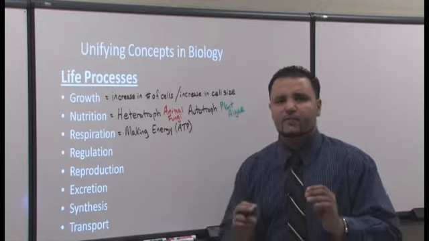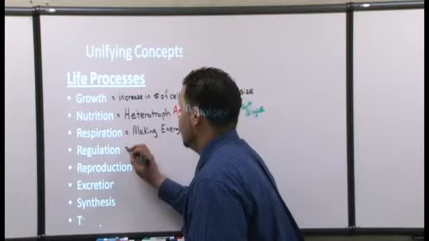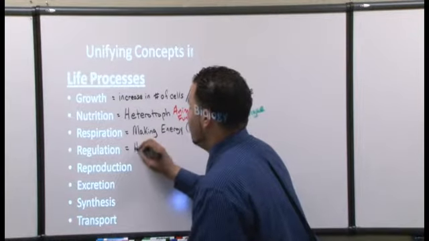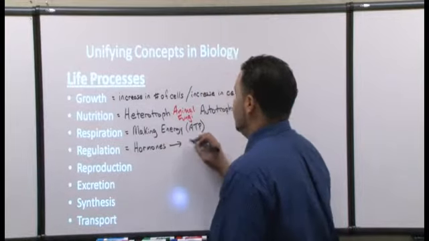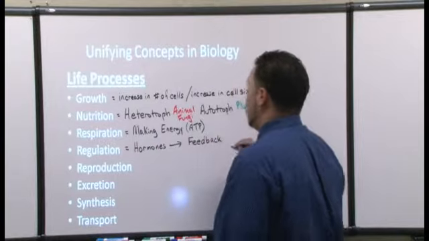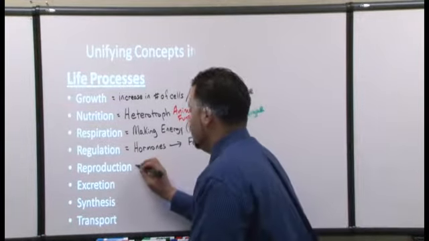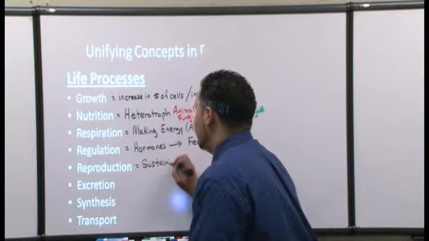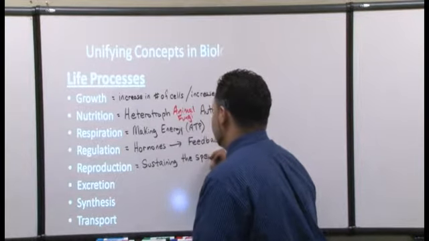Regulation. Every living thing has to be able to control the things that happen during the regular day. So for example, regulation, I would think hormones come in over here, yes? Or let's go with feedback. Definitely want to talk about feedback and how the environment has an effect on the living things. Reproduction. Reproduction is just sustaining the species, reproducing, making another organism.